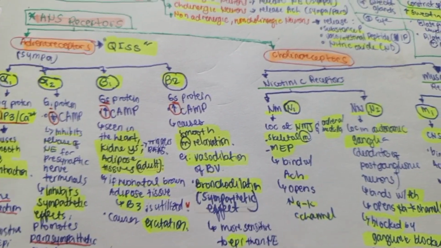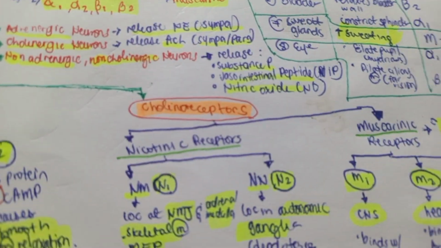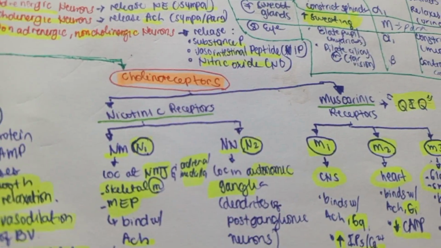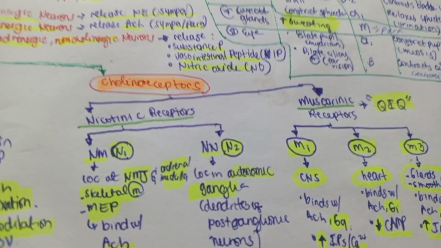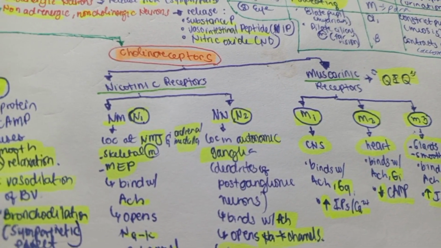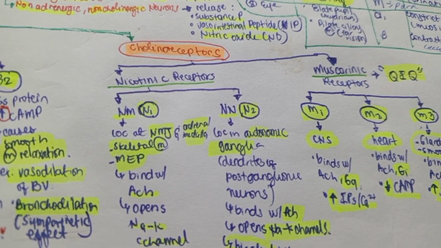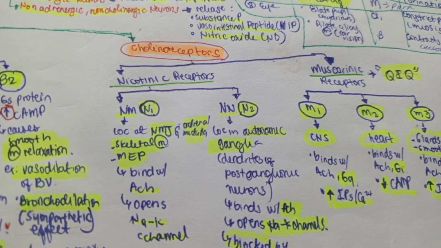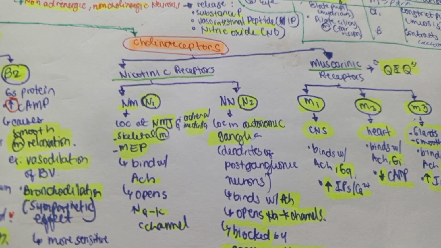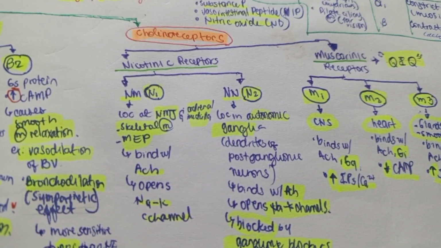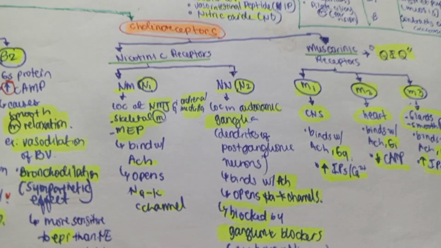So another ANS receptor is the cholinergic receptor. Here we have two types of cholinergic receptor, the nicotinic receptor and the muscarinic receptor. For the nicotinic receptor, we have NM or N1 and NN or N2. The NM or N1 is located at the neuromuscular junction and in the adrenal medulla. It can be found in the skeletal muscle in the motor end plate, where it binds with acetylcholine and opens the sodium-potassium channel.